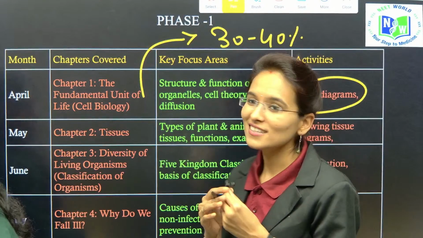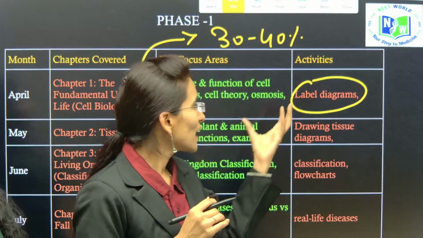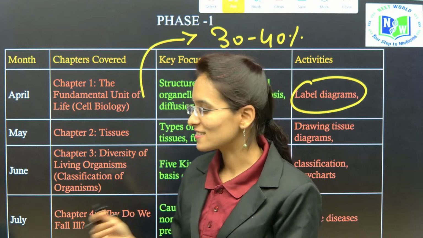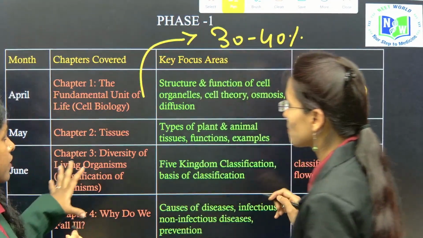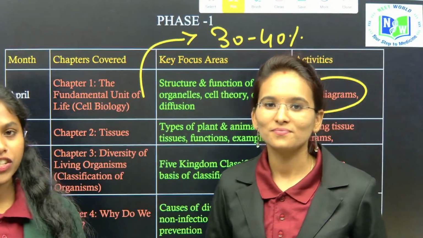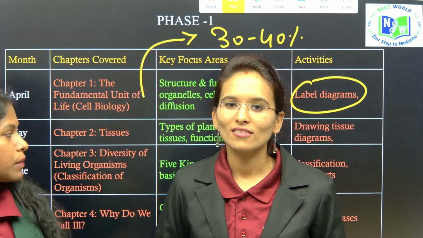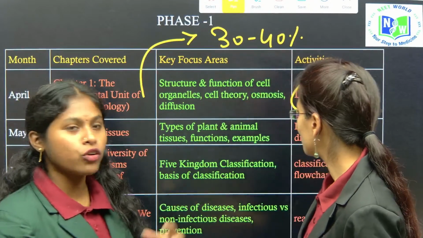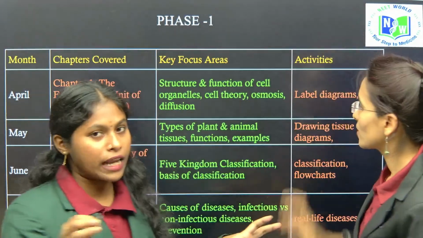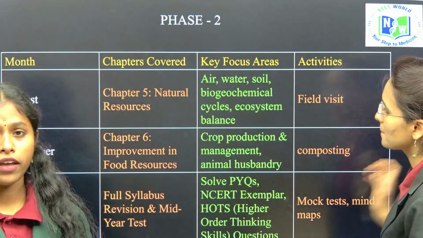So I request each and every student to draw the diagrams and practice the diagrams. Practicing diagrams is most important when it comes to the study of biology. Coming to the second chapter, you have to practice more diagram-based questions, and also prepare the diagrams. As it is biology, you have to focus on more diagrams. In the second chapter, you have to know what plant tissue and animal tissue are. In that there are diagrams like xylem, phloem, and so on.